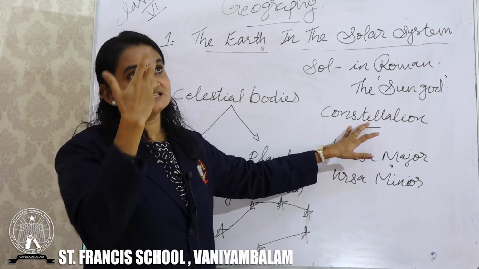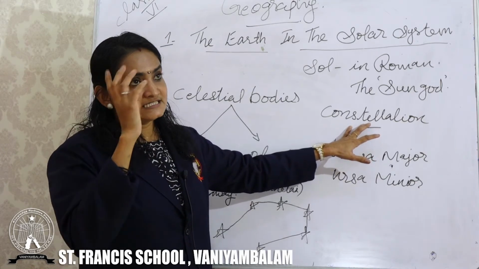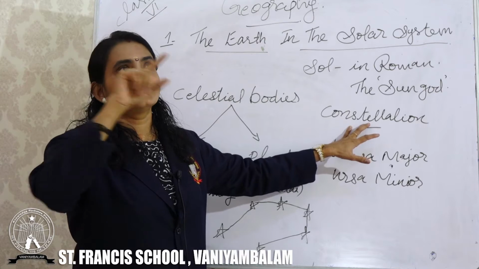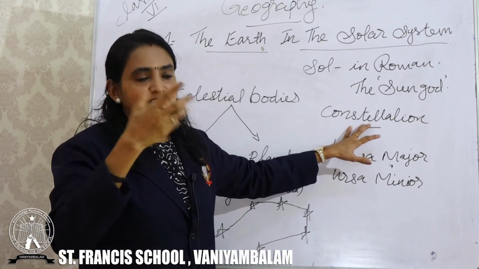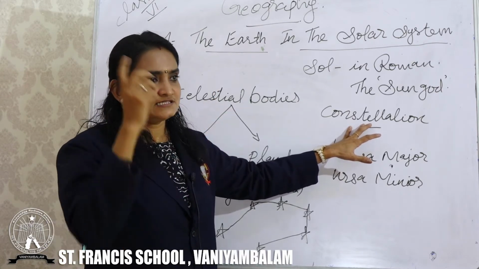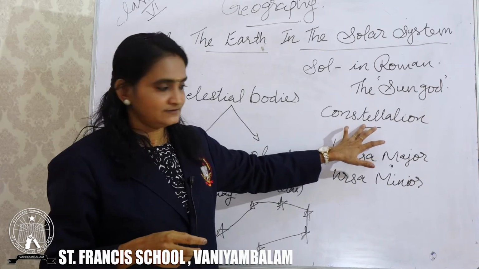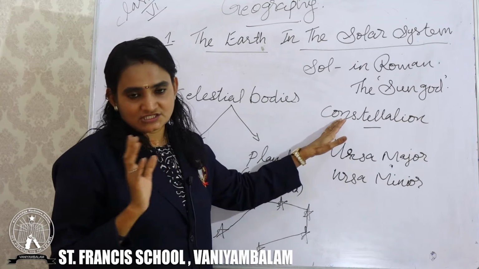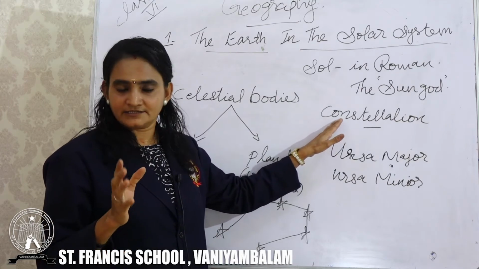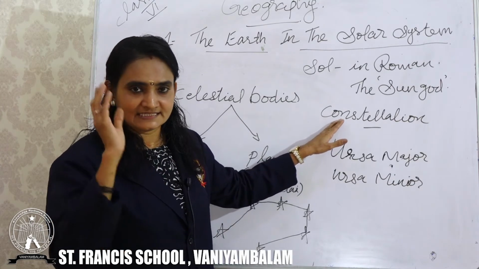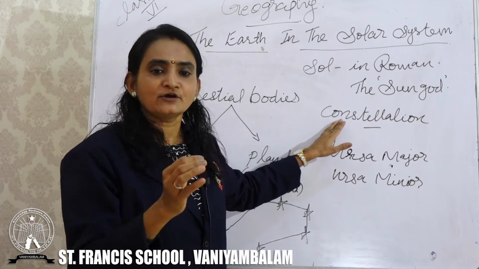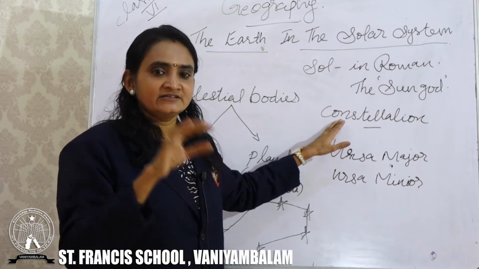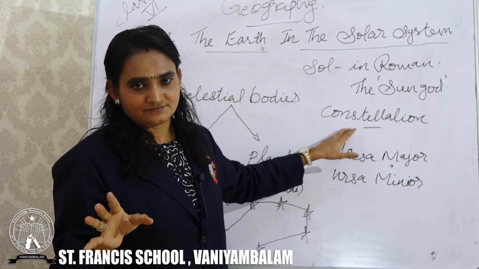Sometimes while we are watching the sky, we can see some kind of animals or things, just like a fish, just like a bull. That kind of pattern is called a constellation. Clear to you what a constellation is? When the stars form a kind of pattern, that pattern is called a constellation.